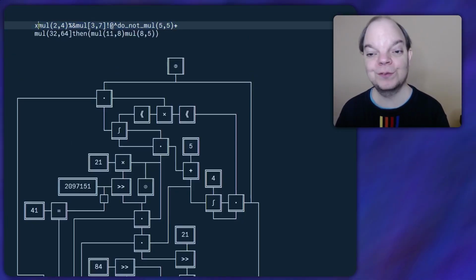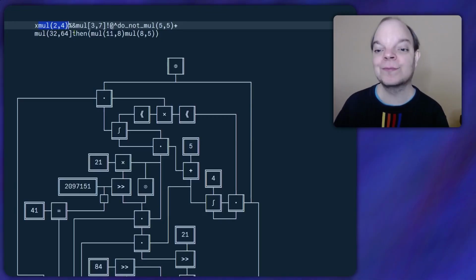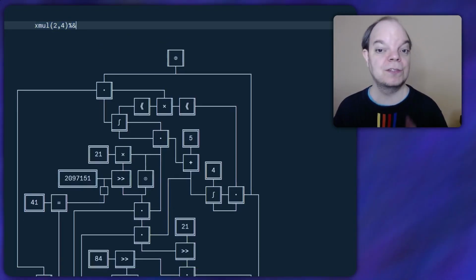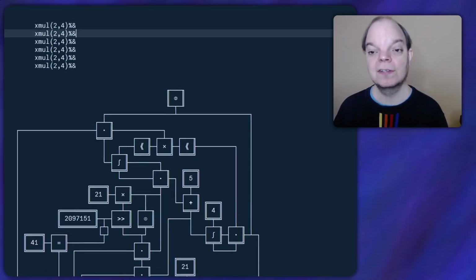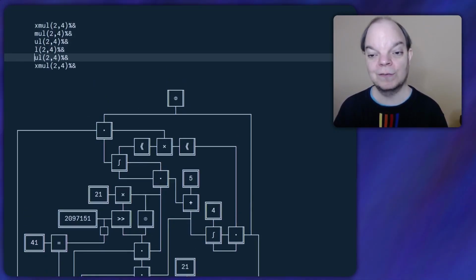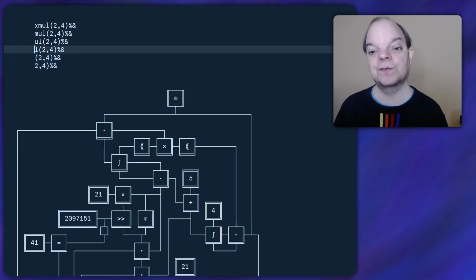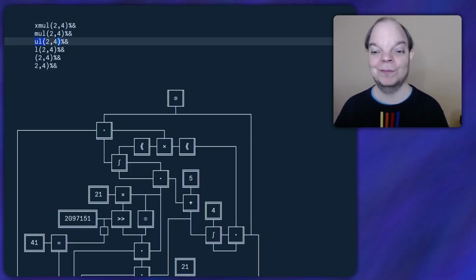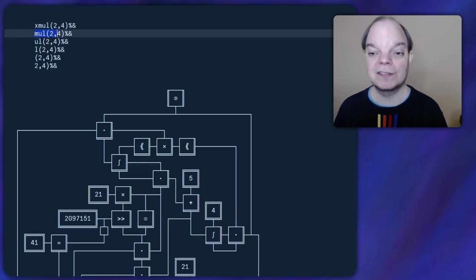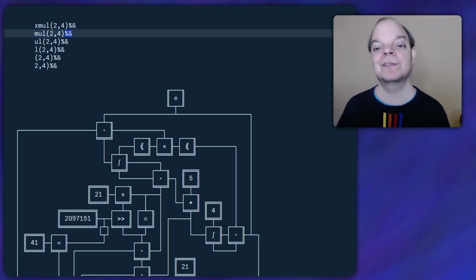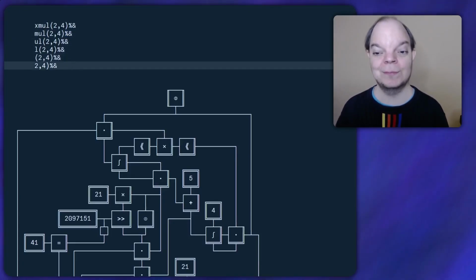Now we need to be able to find all occurrences of the mul syntax within a longer string. And here's how I think I'm going to do it. So for simplicity, let's say our input string is just this. What I'm going to do is create a lazy sequence of all versions of that string with various numbers of characters missing from the start, all the way up to the empty string. And of course, all the ones that don't start with mul will just be rejected immediately. And the ones where the mul syntax is at the start will correctly parse it and ignore all the rest of it, even if it contains more muls. And it'll get to those other muls later when more of these string suffixes are generated.